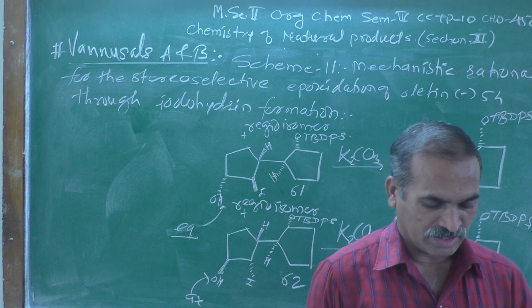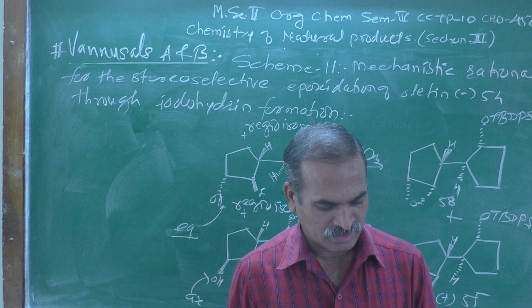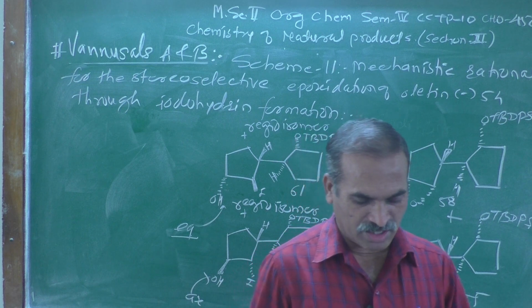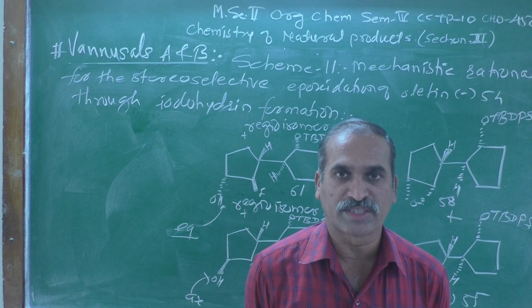Scheme number 11 provides a possible mechanistic rationale for this diastereoselective process.